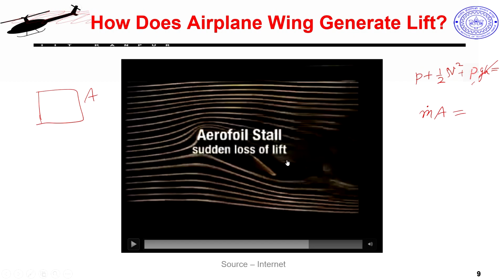And the question is, why does this stall or flow separation happen? When I have the airfoil at a low or moderate angle of attack, we said my flow will accelerate here. Initially the surface is like this, so the flow has to climb up here and it will accelerate, but then it is downhill from here. Now I am making the flow go through a very diverging kind of section, because my airfoil is like this. You can imagine the flow coming in now has to expand in some manner.